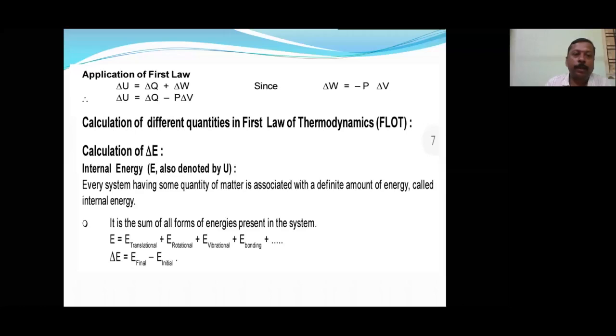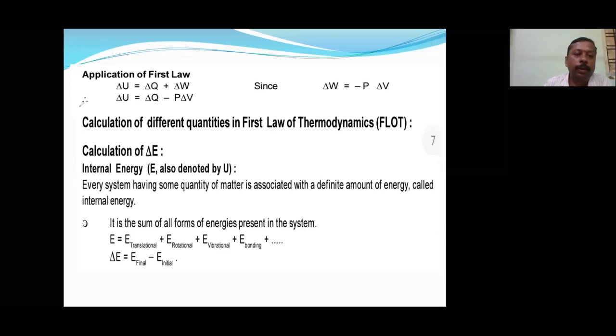Now let us study the uses of the first law of thermodynamics. What is the first law? Very simple: energy is conserved. Conserved means it will not change; energy will not increase, energy will not decrease.